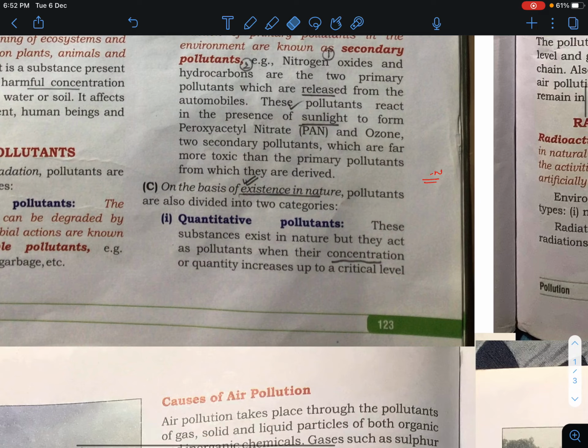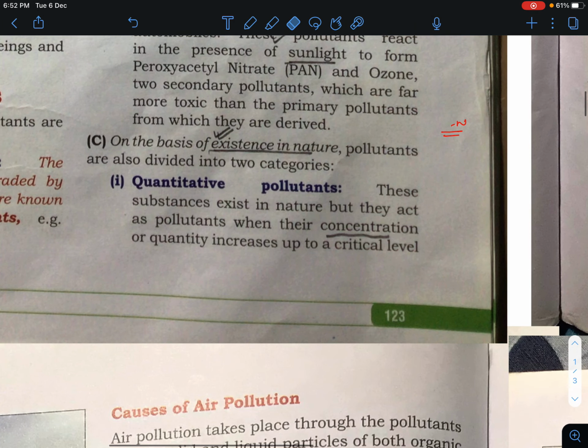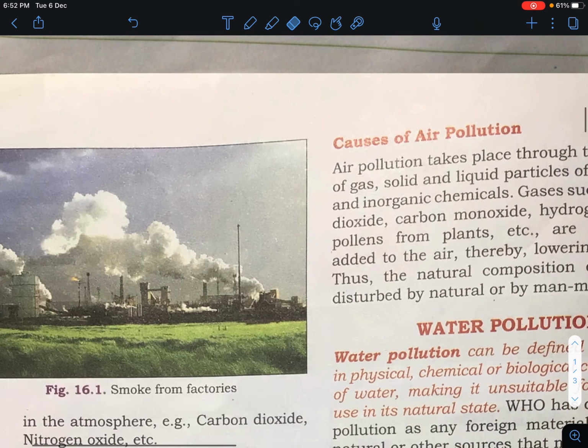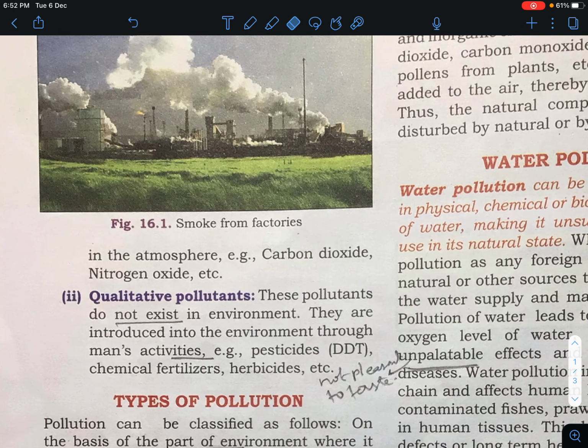Now we are going to discuss the quantitative pollutant. These substances already exist in nature, but they act as pollutants when their concentration or quantity increases up to a critical level in the atmosphere.